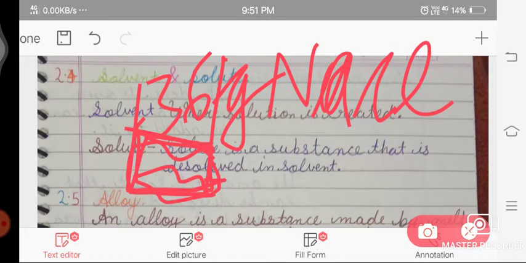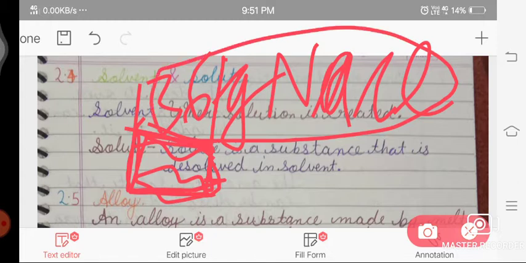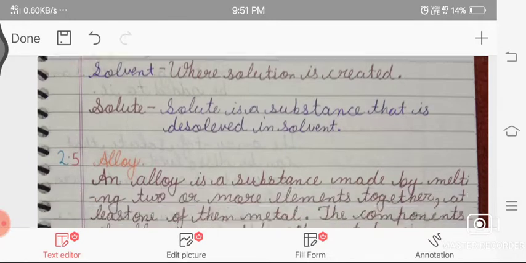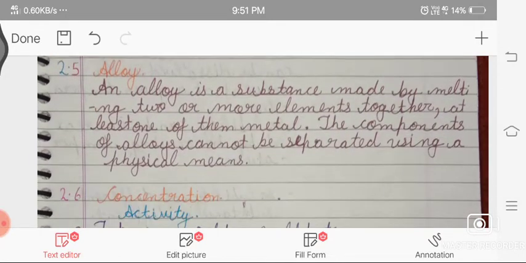And what is the solute? The substance which is mixed in or dissolved in the solvent. So the NaCl is the solute, which is less in number.